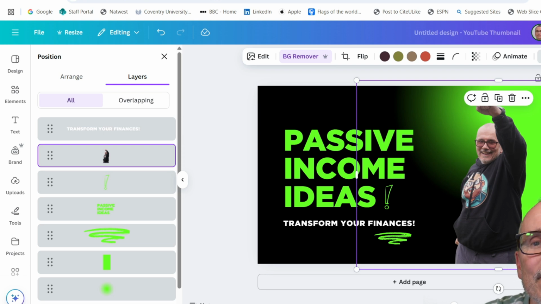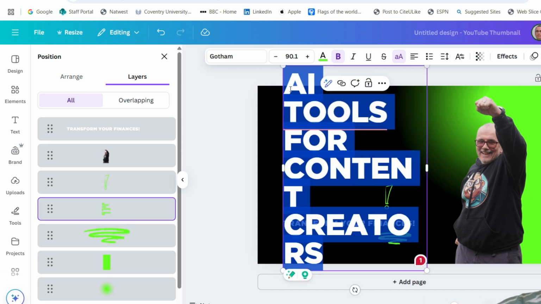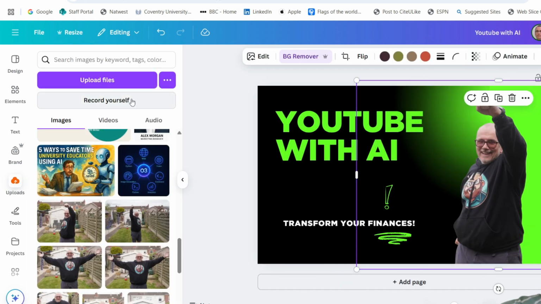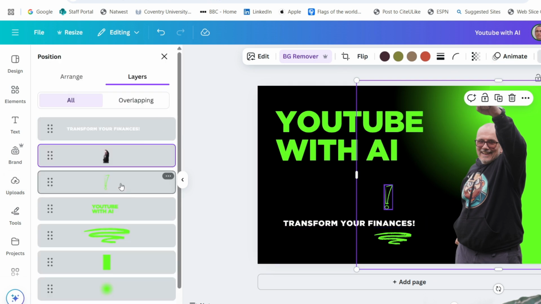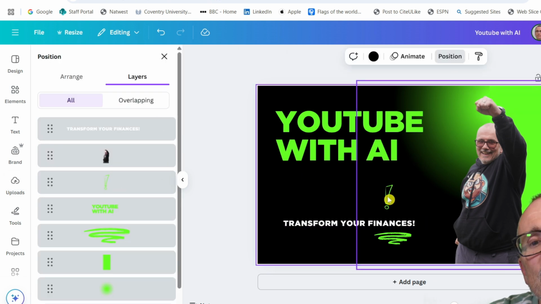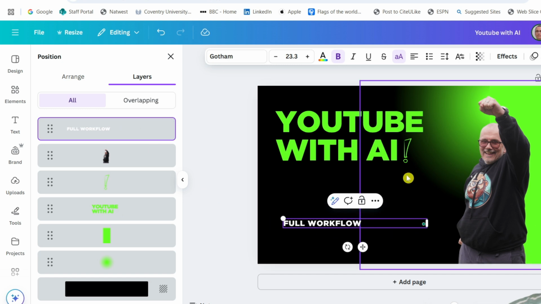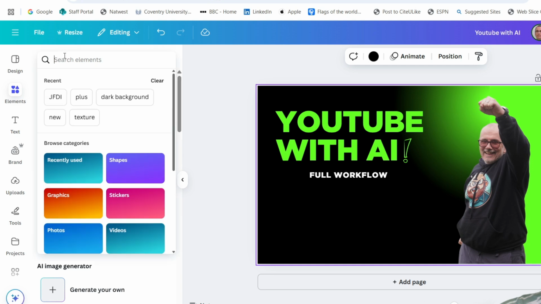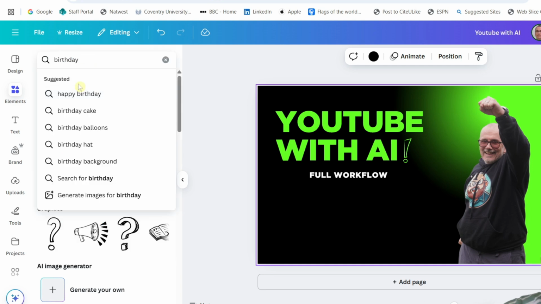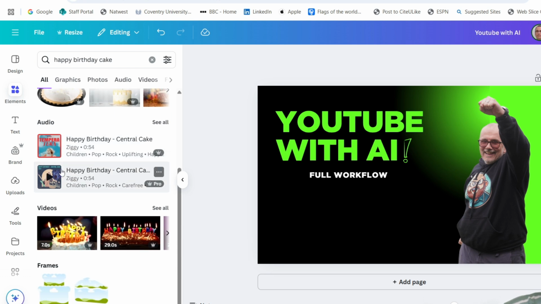I want to make myself a little bit bigger. Then I would go through and just take out some of this. Well, maybe leave that in. This I want workflow. And then maybe I want to add an element, sort of birthday cake, like that cake. Something a bit better.